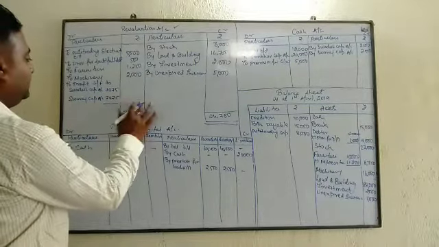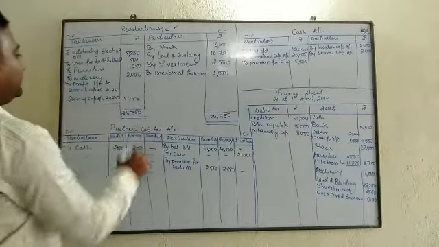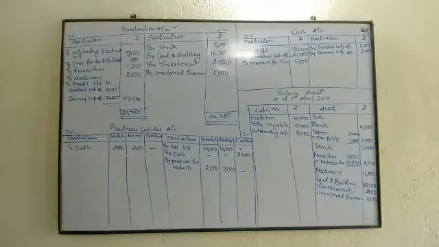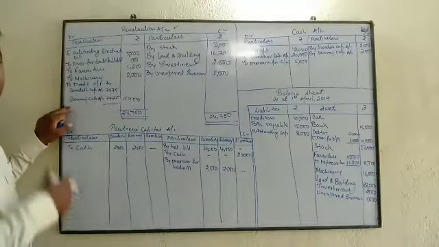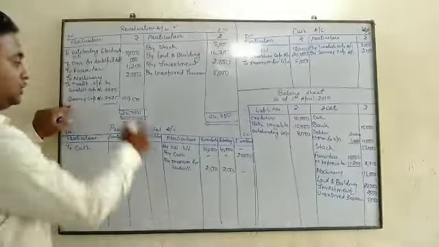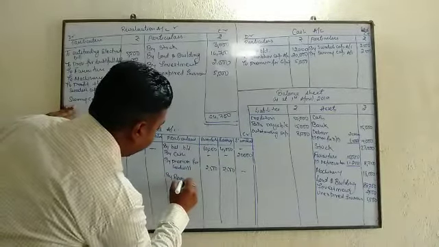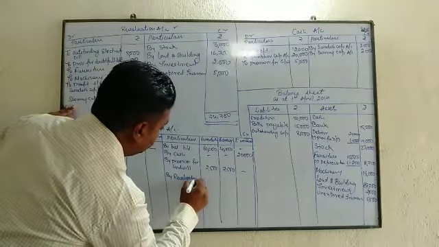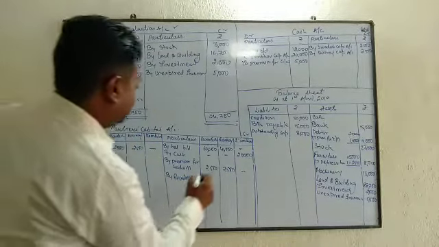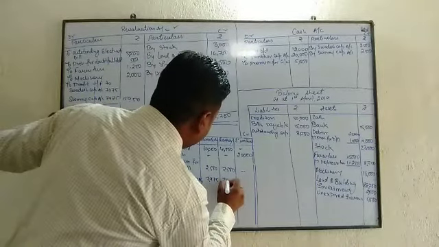In total it will be 15,950. Now this is a profit, beta, and whose profit is this? The partners'. So with profit, the partners' capital will increase, beta. So it will be transferred here by revaluation account, 7,975 and 7,975.